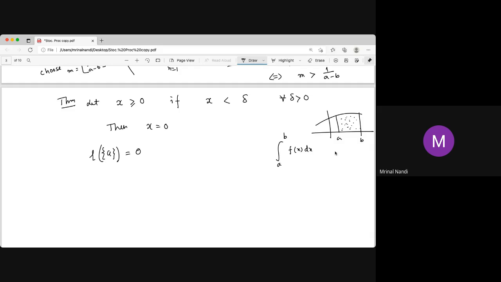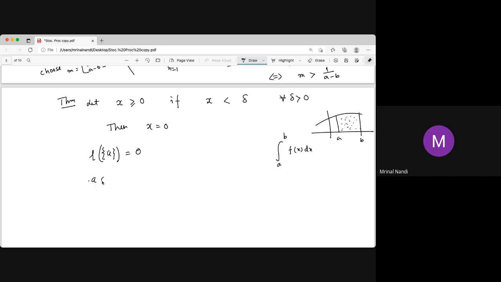That's the question, but the answer is again the same. Whether you include or exclude, the answer is the same, because the area will be the same. If you just exclude a or just include a, the area will be the same, because the area of a line segment is 0. Like the length of a point is 0, similarly the area of a line segment is 0. Eventually the area of the whole real line is again 0. So how do you prove that the length of a singleton set is 0?